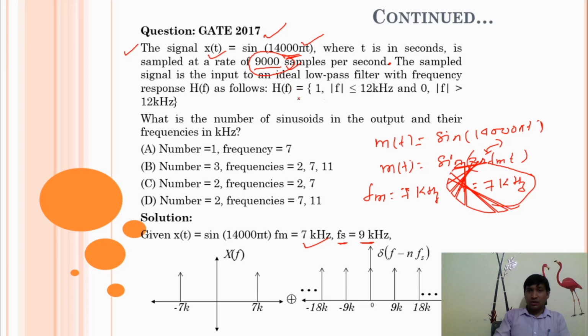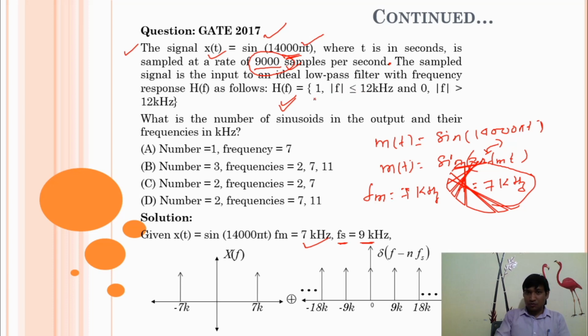So H(f) is equal to this. It means this sampled signal is processed with this filter. H(f) is equal to 1 when the magnitude of f is less than or equal to 12 kilohertz.